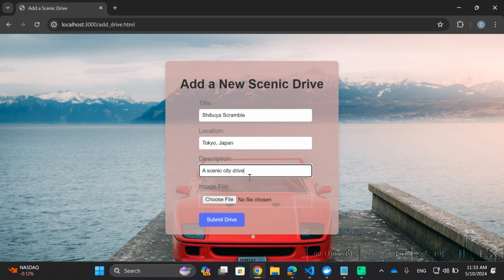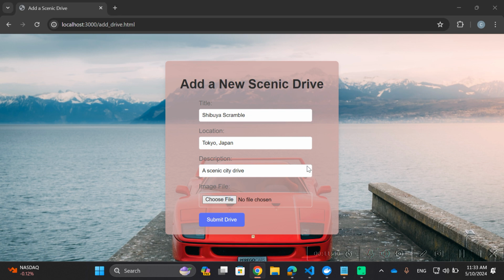Our intention for the description here is to kind of satisfy that biker use case that we talked about earlier. Biker not necessarily representing a biker, but representing users of our application with various vehicle types. So in the description, we hope to implement more options where users can describe the drive in better detail, so that users that are going to go to this location and take part in this scenic drive will have a better idea of what kind of vehicle is best utilized for that drive, right?